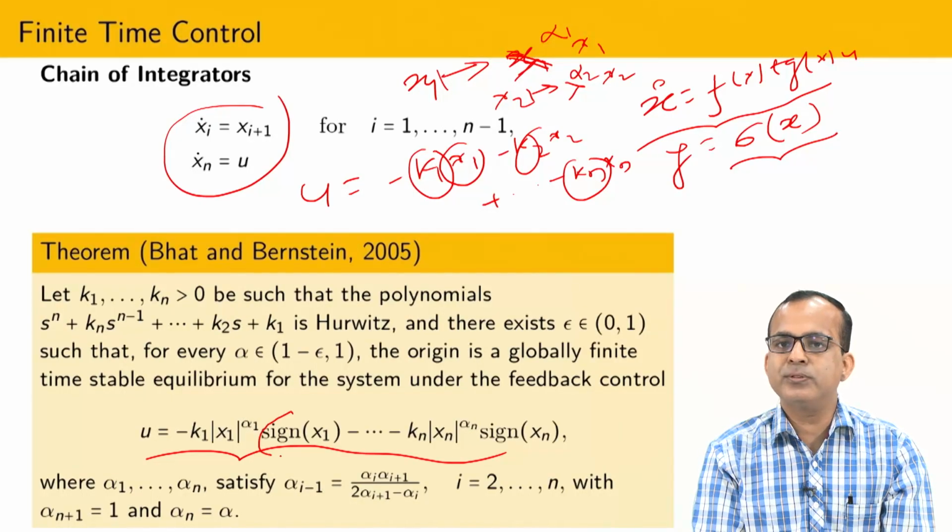What is the significance of this term? This term is just maintaining the sign. If you are calculating the absolute value, then x1 may be positive or negative, and to keep the same sign we have added this kind of term.